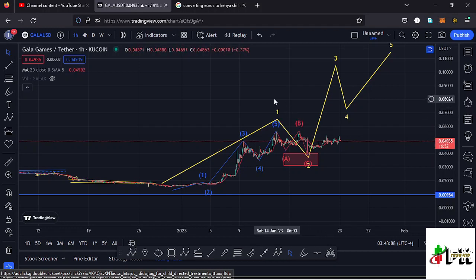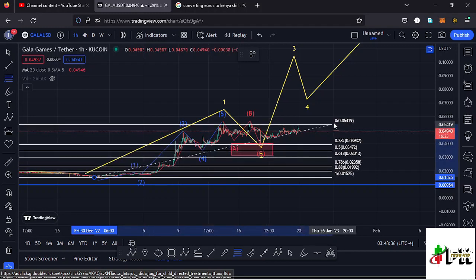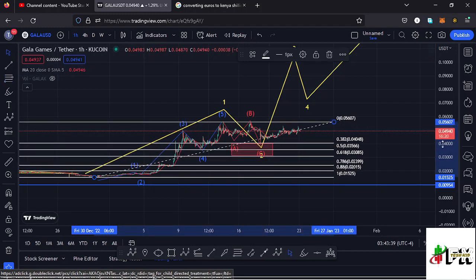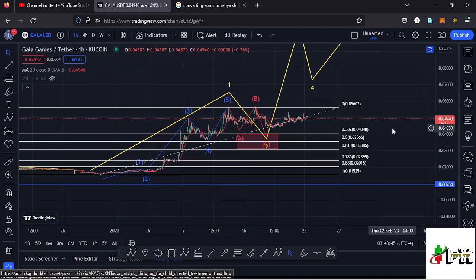And in the formation of that first wave, we saw an Elliott wave structure, which is right here in blue, which is a fractal wave within the formation of that first wave to the upside. And that is so because a first wave to the upside is an impulsive wave, and because of its impulsive nature, we expected to see a fractal wave in formation, having the wave 5 completing the first wave to the upside. Then using the Fibonaccis, I had sketched out a minimum target area to the lower side in the formation of this wave 2 by connecting the Fibonaccis from the low of the first wave to the high of that wave 1, and that gave me a minimum retracement area between the fib level 0.382 and the fib level 0.618 in the formation of that wave 2.